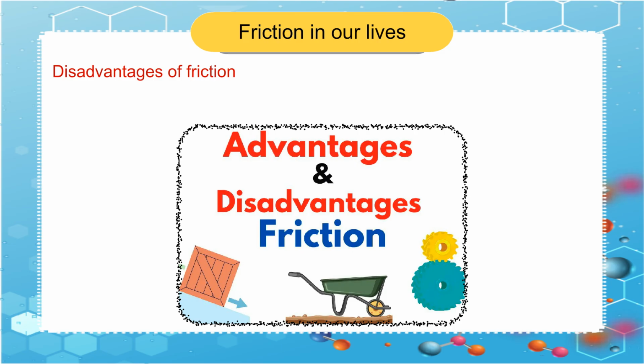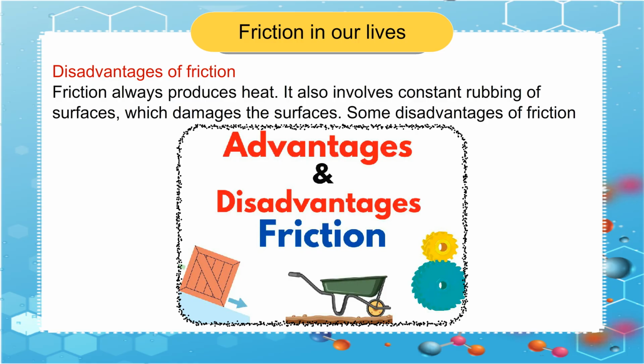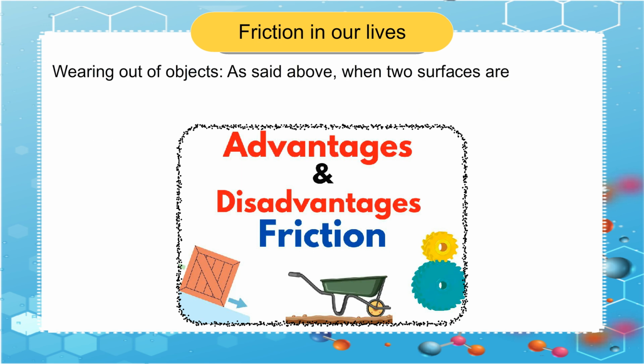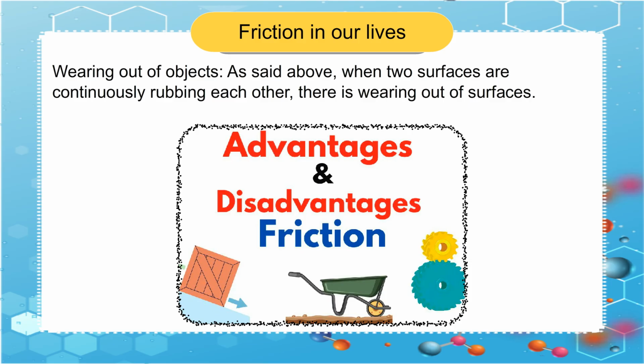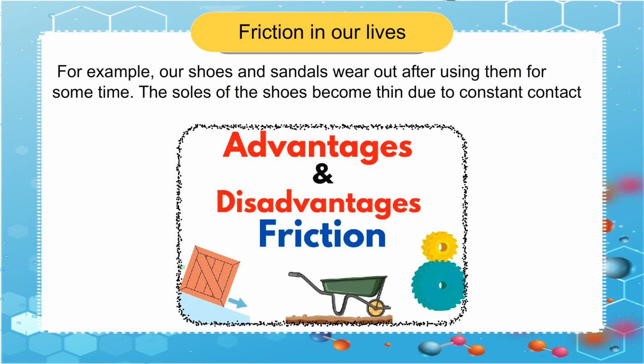Disadvantages of friction. Friction always produces heat. It also involves constant rubbing of surfaces, which damages the surfaces. Some disadvantages of friction are as follows. Wearing out of objects. As said above, when two surfaces are continuously rubbing each other, there is wearing out of surfaces. For example, our shoes and sandals wear out after using them for some time. The soles of the shoes become thin due to constant contact with the floor.